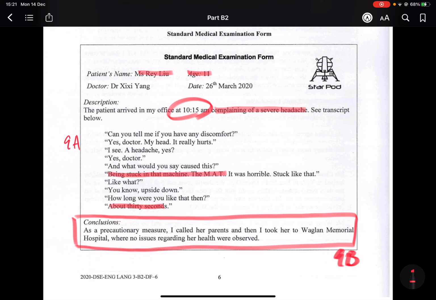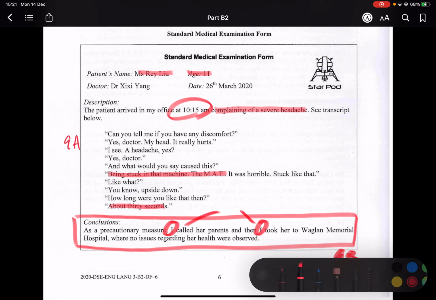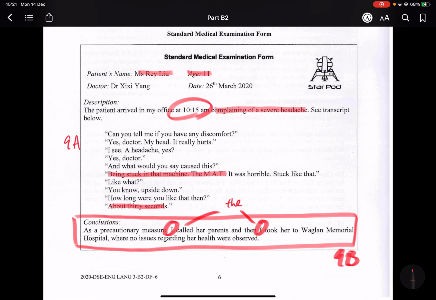But remember, we need to change all these I into the doctor, because the doctor is not the person writing the incident report. Or you could simply say Dr. C.C. Young, which could be found from here. So for 9B: as a precautionary measure, the doctor called her parents and took her to Wagland Memorial Hospital where no issues regarding her health were observed. We simply need to copy this without copying the pronouns.